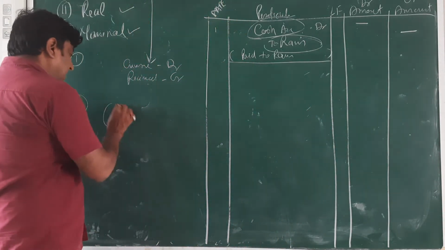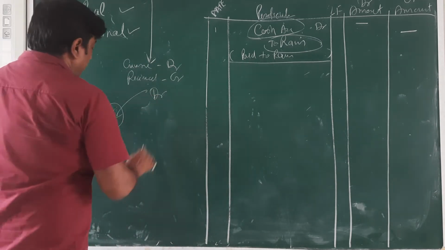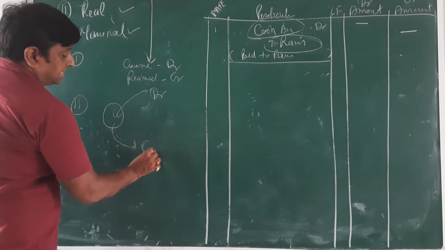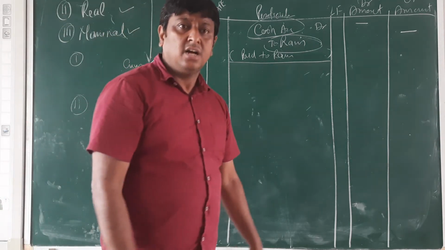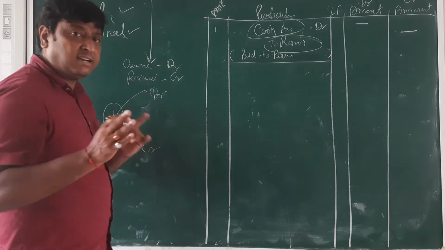Okay, then second, real account: what comes in a business. If you have a business, what comes in, they are debit. And what goes out from your business, they are credit. Okay, what comes in a business, they are debit, and what goes out, they are credit.